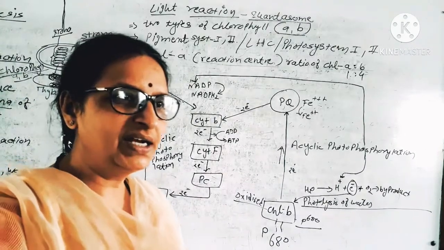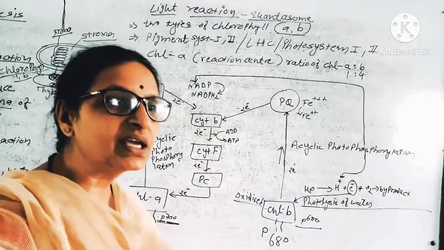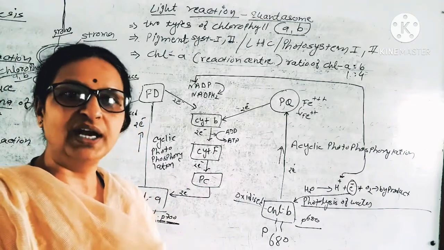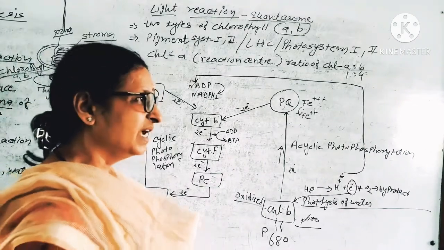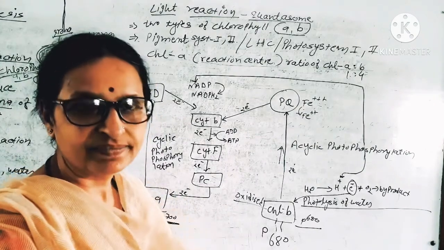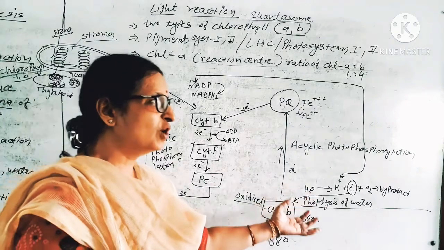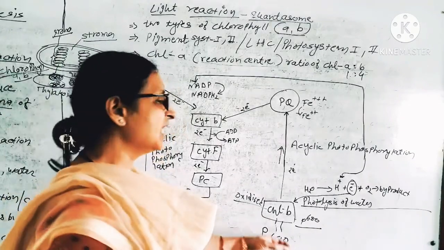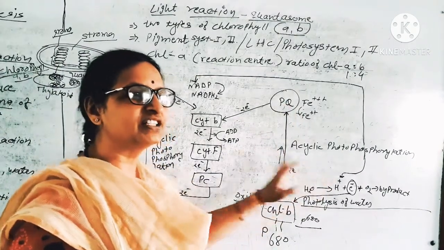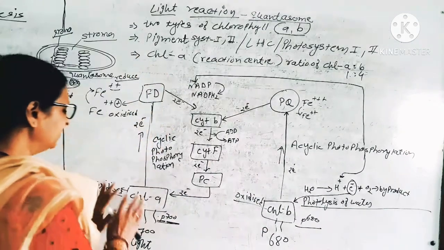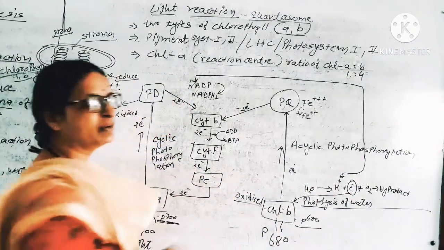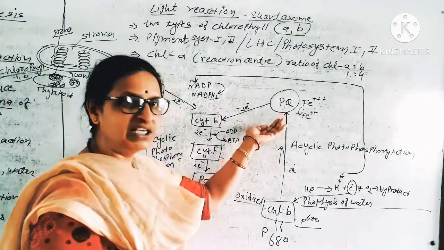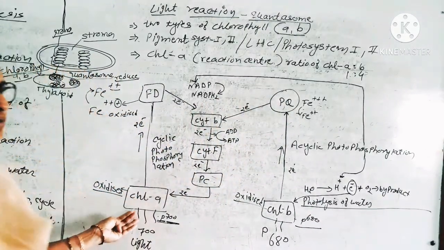So if only red light is given, the rate of photosynthesis decreases, which is called red drop. But when we introduce red light in combination with blue light, then the rate of photosynthesis doubles. Why? Because the smaller chlorophyll pigments start working in the low intensity of the light, and they start absorbing the light and provide the energy to chlorophyll A. So all the other pigments except chlorophyll A are called associated pigments or helping pigments. They absorb light, get excited, release electrons and provide these electrons to chlorophyll A.